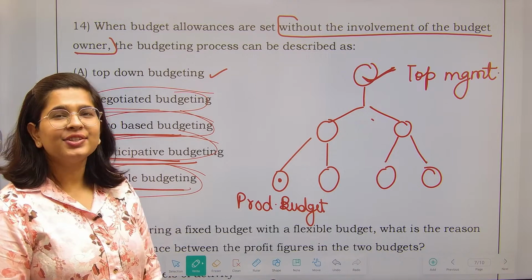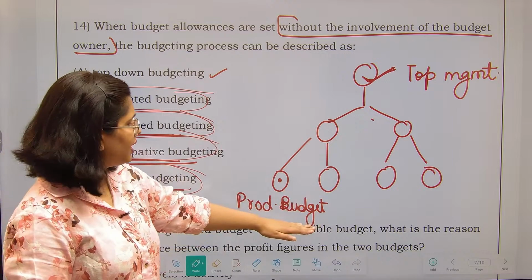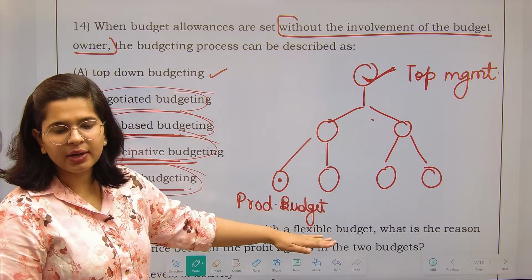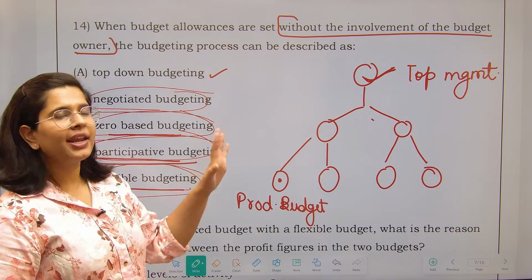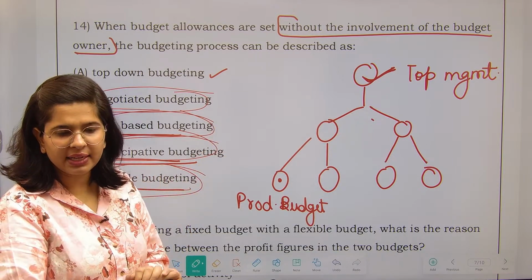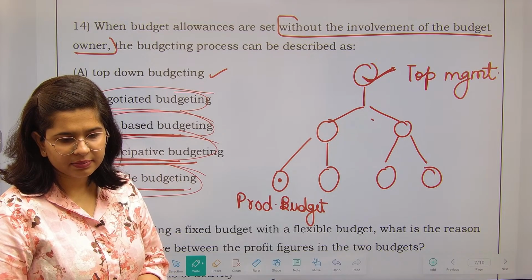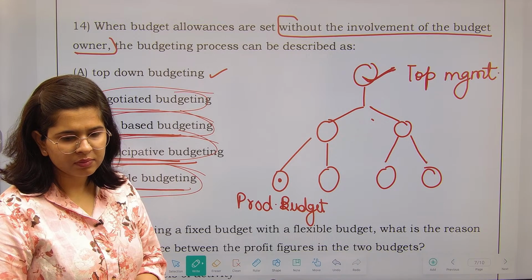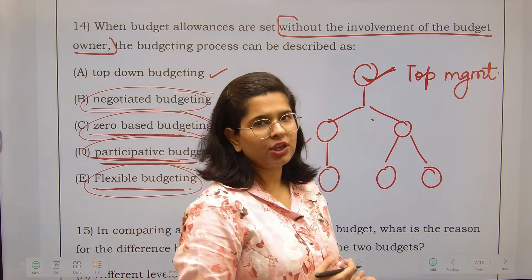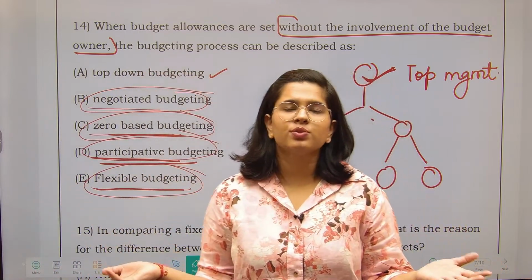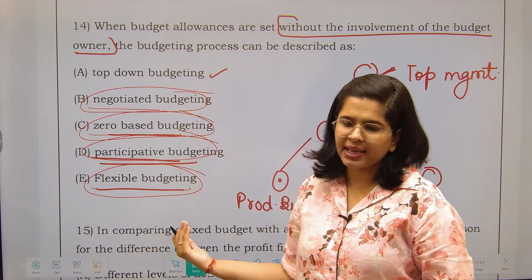So this is called top-down budgeting. In all other cases, the person who is the owner of the budget is included, but under top-down budgeting, there are chances that just top management decides what the budget will be and it is just passed on to the other people. Not every time. See, in a small organization, top management can be the owner. Fine. Because in a small organization there are not so many people, so how would they make a hierarchy?